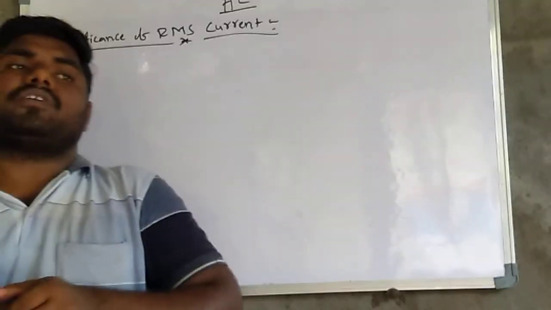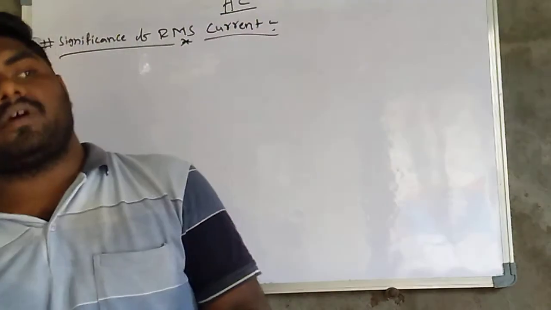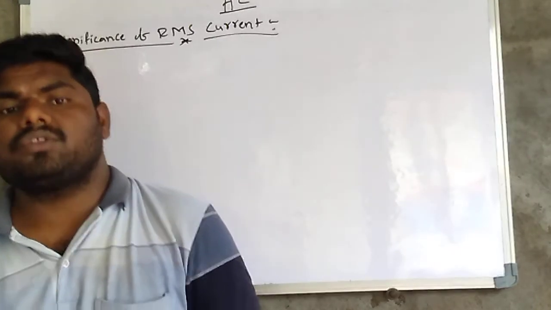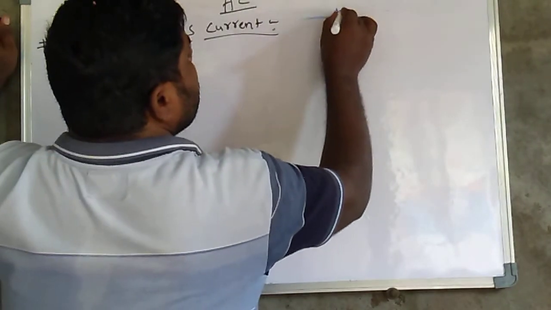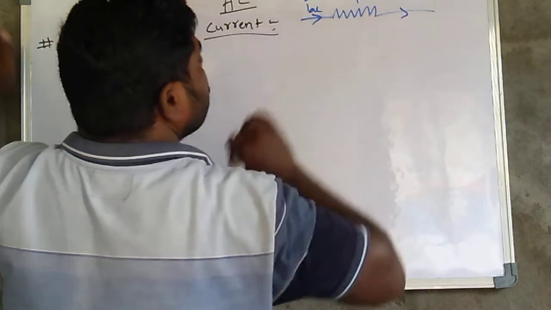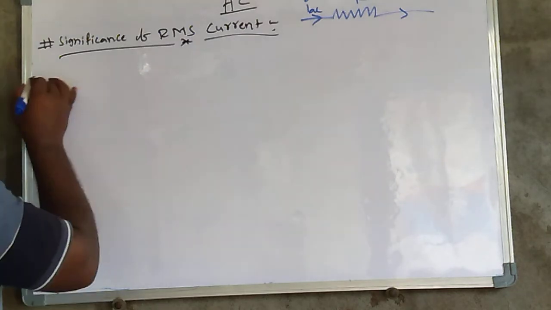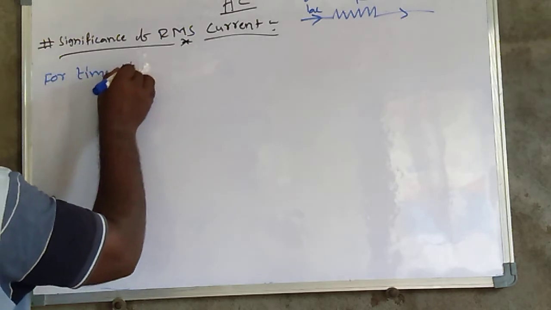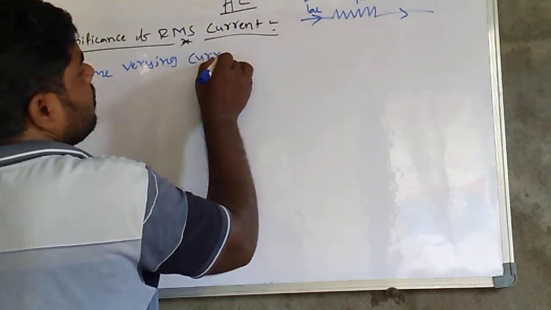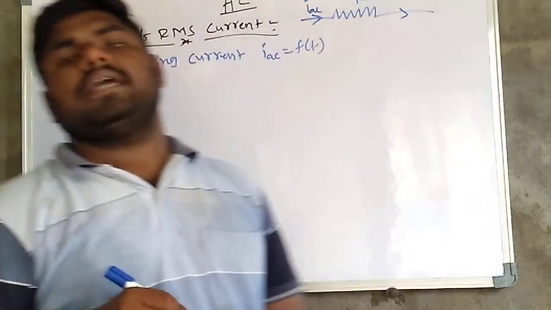Whenever AC current passes through a resistor, heat is produced. We will discuss how much heat is produced, and how much heat is produced when DC current passes through the resistance, and we will find the RMS also. Here is the resistor R. In the first case, alternating current I_AC passes through the resistor. This I_AC is a time varying function, so the current I_AC is equal to f of t.